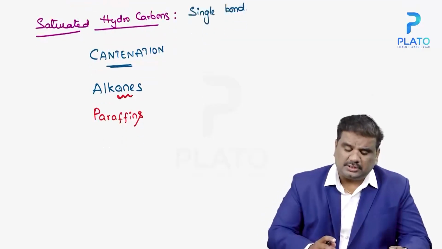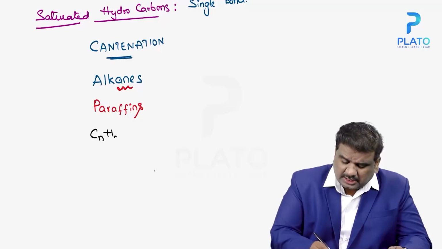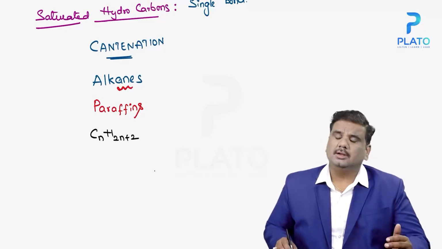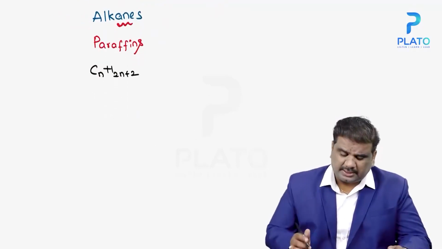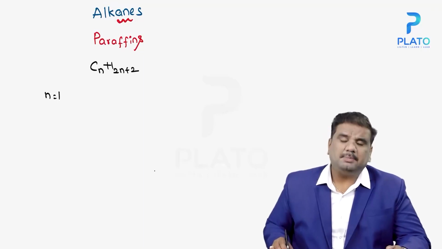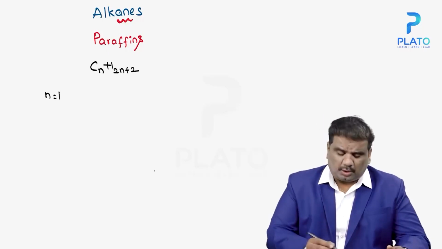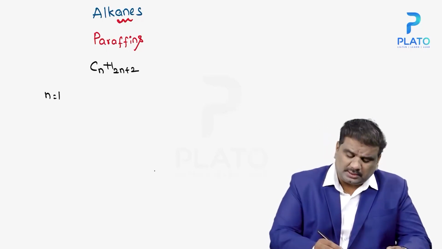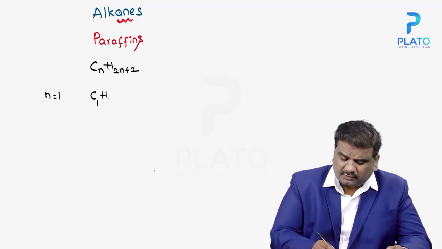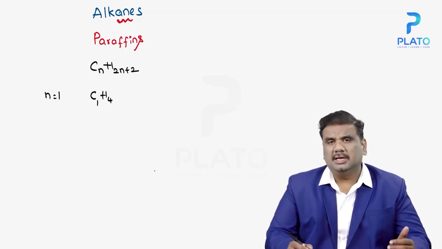These alkanes have a general formula. The general formula of alkanes is CnH2n+2. If you take n equal to 1, then the hydrocarbon will be C1H4. When n equals 1, the carbon compound is C1H4, or simply CH4.